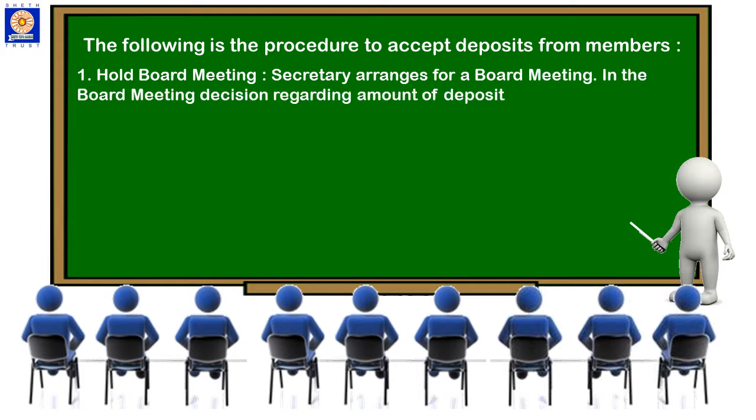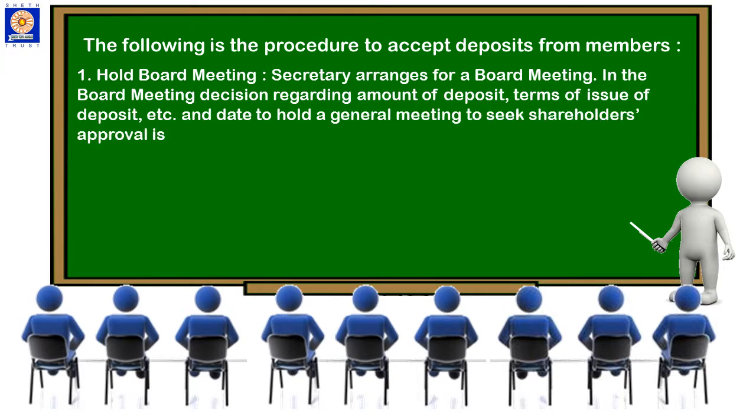Firstly, the company has to hold a board meeting. In this board meeting, the secretary has to arrange the board meeting. This board meeting is regarding the amount of deposits and terms of issue of deposits and date to hold a general meeting to seek shareholders' approval. Finally, the shareholders are to decide.